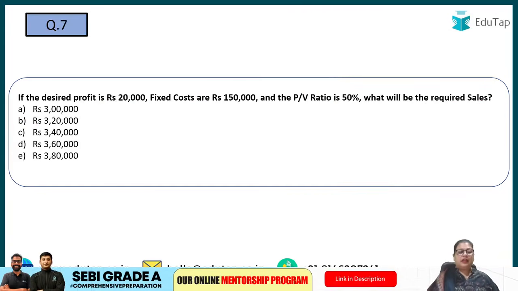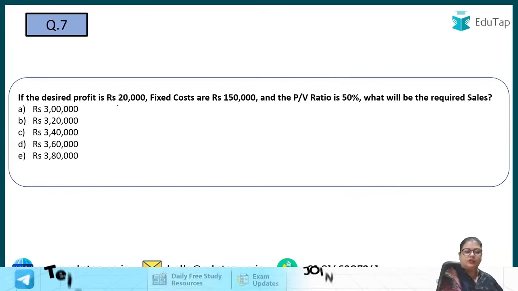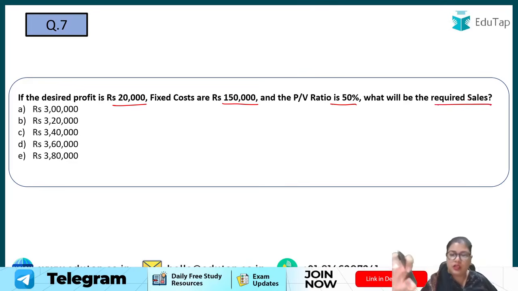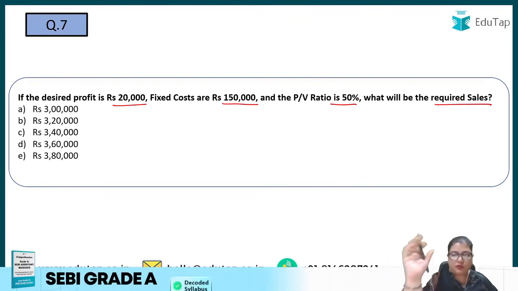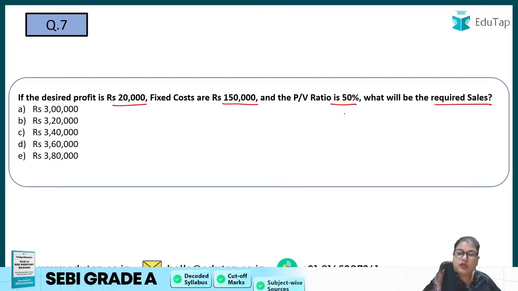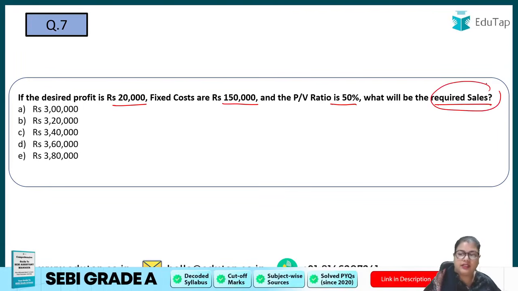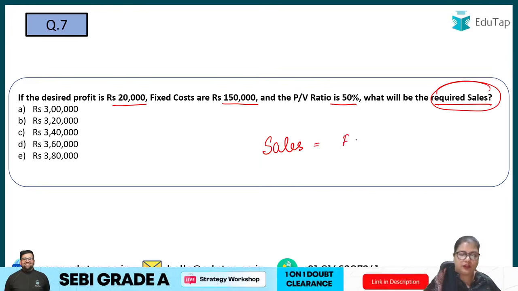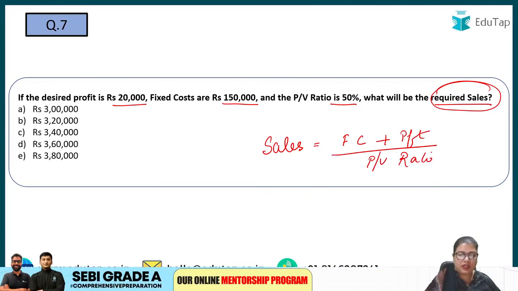Let us move ahead. If the desired profit is 20,000, fixed cost is 1,50,000, PV ratio is also given to you, what is the required sales? Now again, if you know the formula, pause this video, try to answer this and then come back. But if you don't know the formula, then let us do the question. Now, you have to find out the required sales. What is the formula? Sales is equal to fixed cost plus profit divided by PV ratio, right?